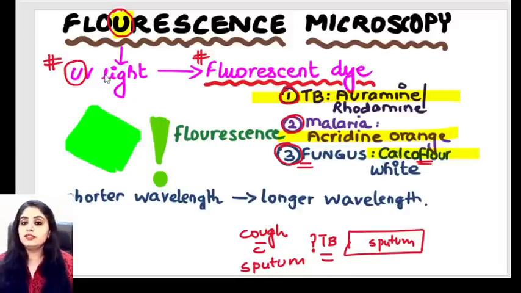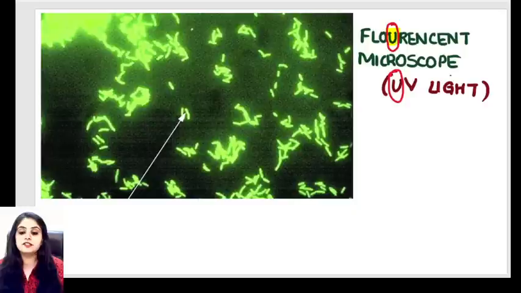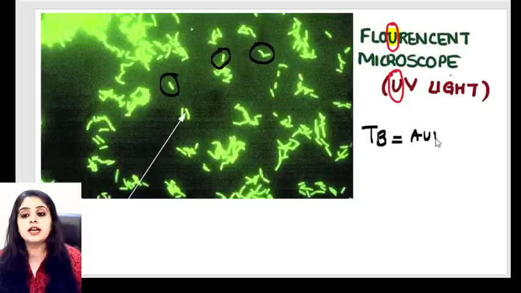And what will then happen? When this UV light comes in contact with any of these dyes, the next question they will ask you in the paper is what wavelength changes to what. So please remember, shorter wavelength changes to longer wavelength. Initially, the ultraviolet light had a shorter wavelength. When it comes in contact with the fluorescent dye, it will change into a longer wavelength. So shorter to longer is what you know for fluorescent microscopy, and that's the final outcome. You finally get to see all these fluorescent colored organisms, and this was actually a case of TB only. You can see the bacilli. So now if I ask you, if this is actually a case of TB, what fluorescent dye must have been used?